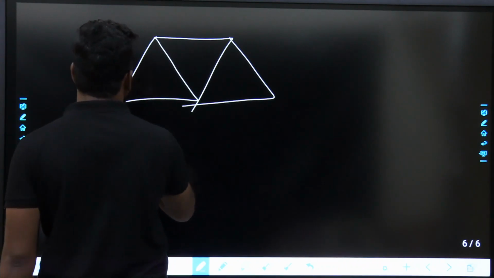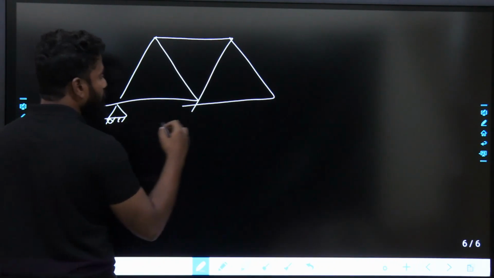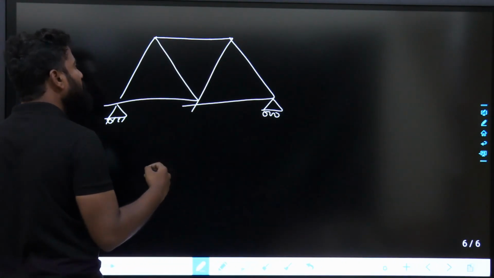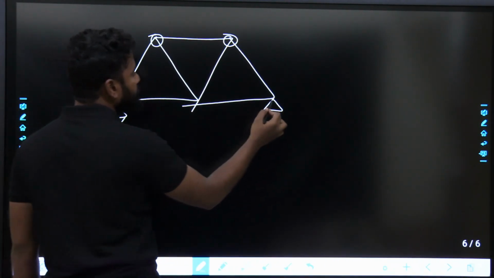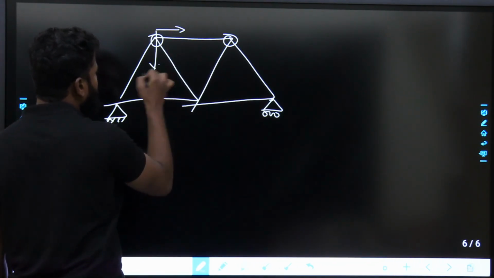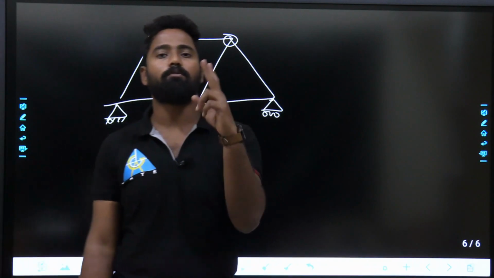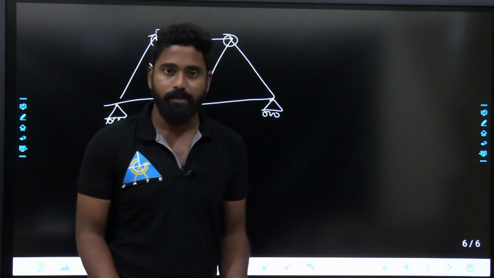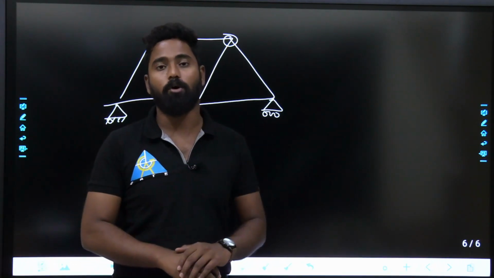Whenever I talk about trusses, I'll say generally pin jointed trusses. There will be some support like this, and some support like this. So these are pin joints. You might see some type of fixed joint elsewhere, but these are pin joints. Trusses can move either in the horizontal direction or the vertical direction. That's it. It can't move beyond that. So in the horizontal and vertical directions, at each and every joint there will be 2 displacements. So the number of displacements over and above the compatibility equations is considered as kinematic indeterminacy or degrees of freedom.